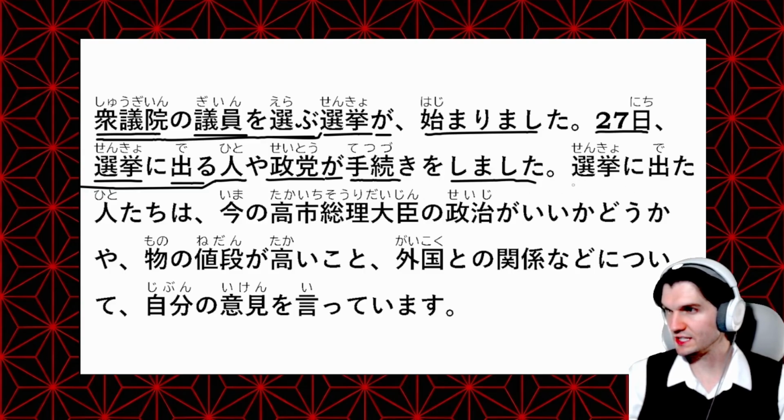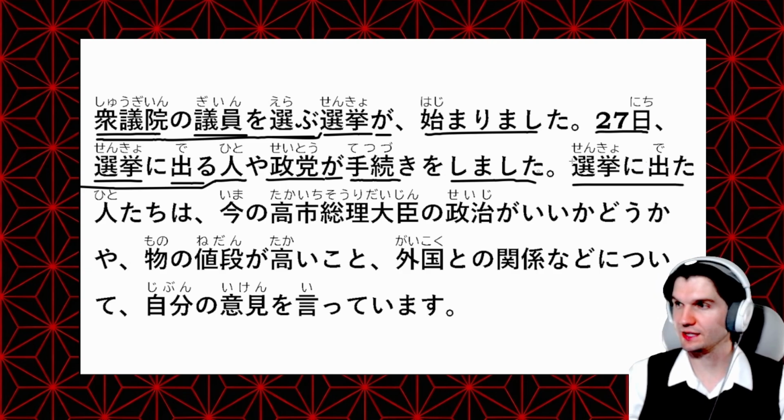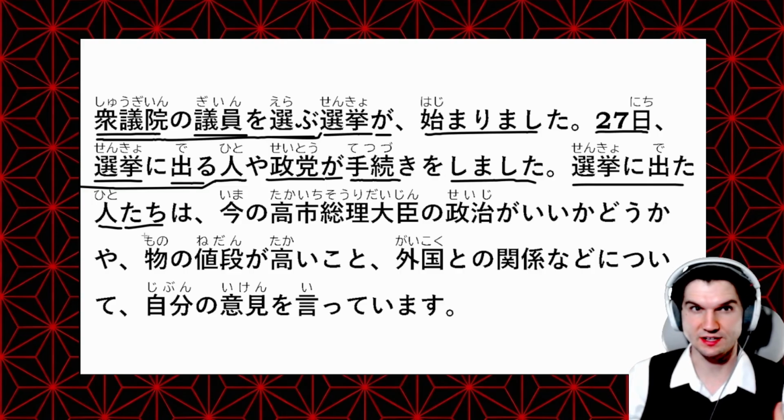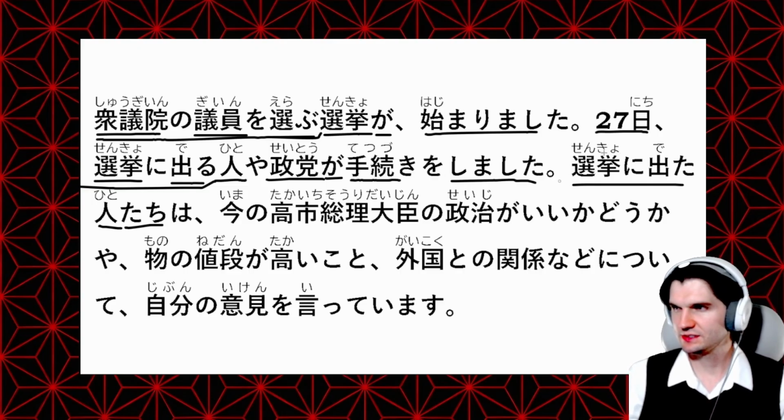So 選挙に出た, once again, the people who have been in the election, 出る to come out or to show up or to participate in as well. So 選挙に出た人, and then this tachi makes it plural, so we're 100% talking about multiple people. 選挙に出た人たちは our main idea. 今の高市総理大臣.